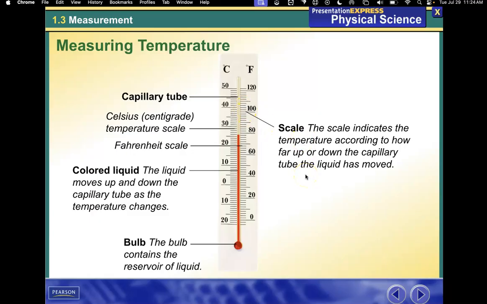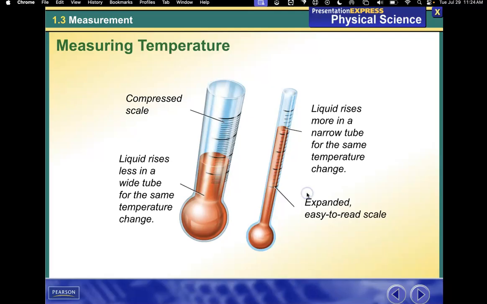We'll use digital or computer thermometers, just to make it easier, but this would be a simple thermometer, maybe one that you'd see on a wall in a house or outside a building. So how a thermometer works. There's the scale. Liquid rises as it gets hotter, and as the tube gets narrower, it stays in that same temperature range. So the scale's expanded to read, but as it rises, it's used to read the scale.